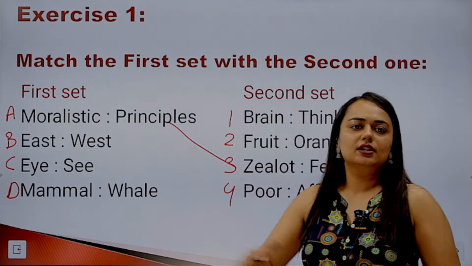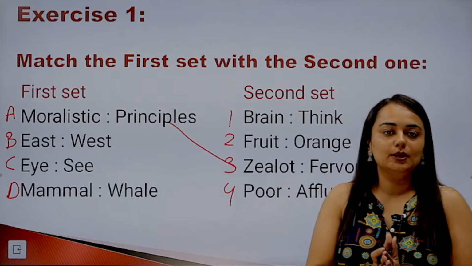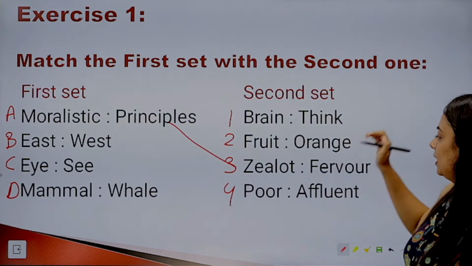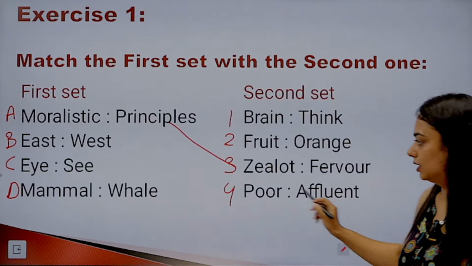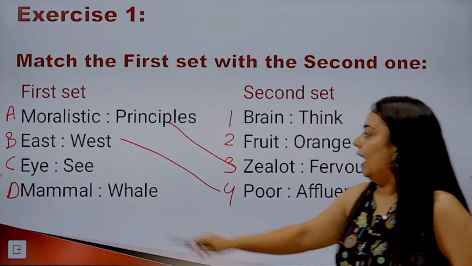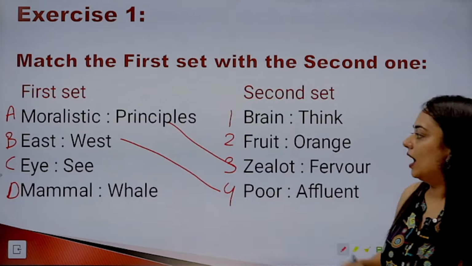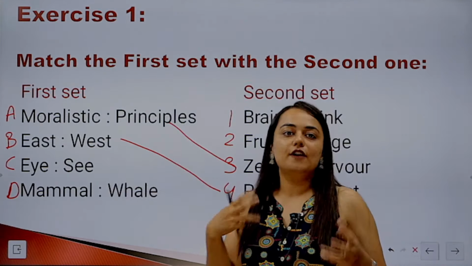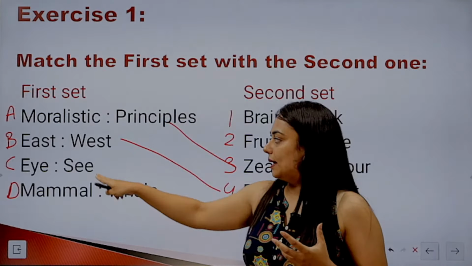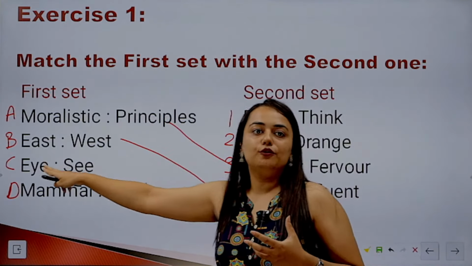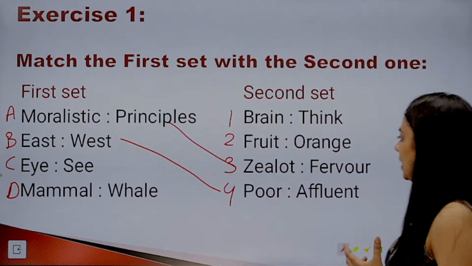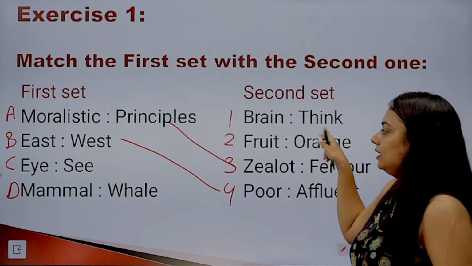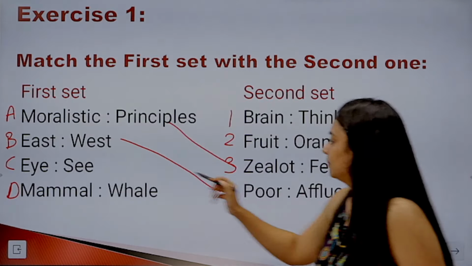East and west, this is such an easy example, such an easy pair. These are opposites. तो opposites कौन से हैं set 2 में से? It is poor and affluent. I and C. I is the organ, the body part. Seeing is the function that it performs. So B is the function performed by A. Similar relationship can be seen here: brain and think. Again, brain is an organ. Thinking is the process that is done by it.